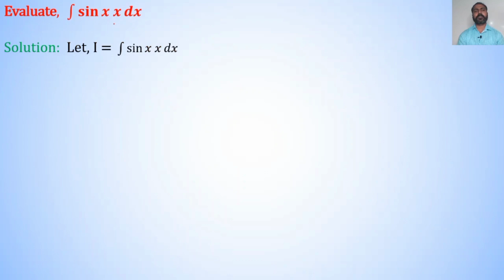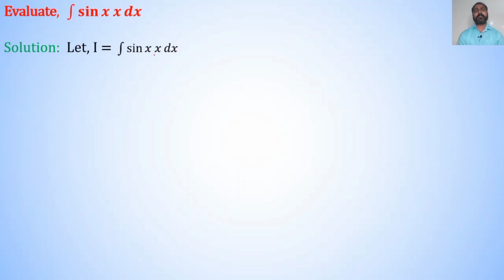Next question is evaluate integration of sin x into x dx. First, clearly it is an example on integration. So, denote this integration by I. So, let I is equal to integration of sin x into x dx.